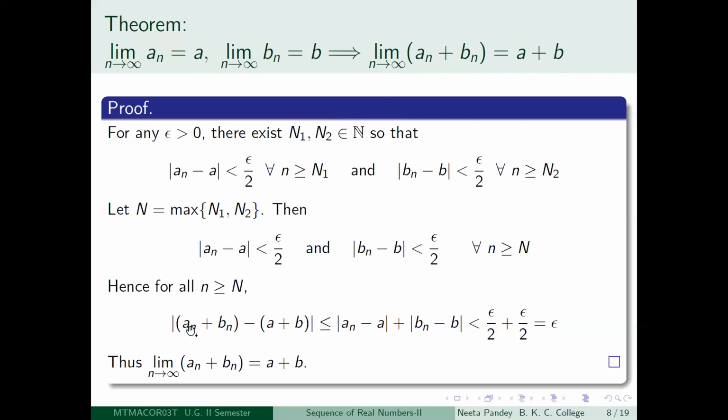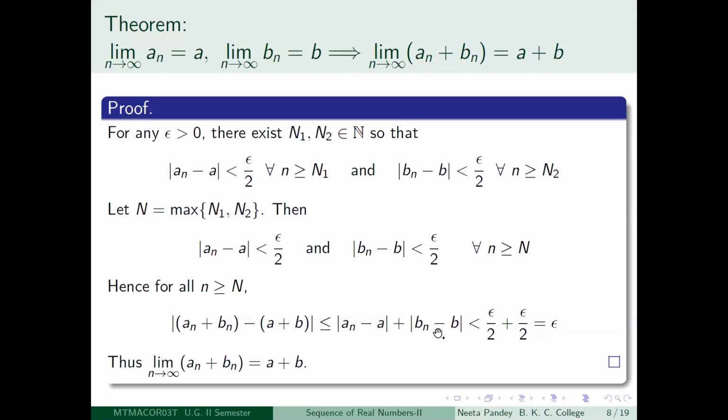You can write it as mod of an minus a plus bn minus b, and then use the triangle inequality. You will get that this is less than or equal to mod an minus a plus mod bn minus b. Till this portion, it is true for any n, just by the triangle inequality.